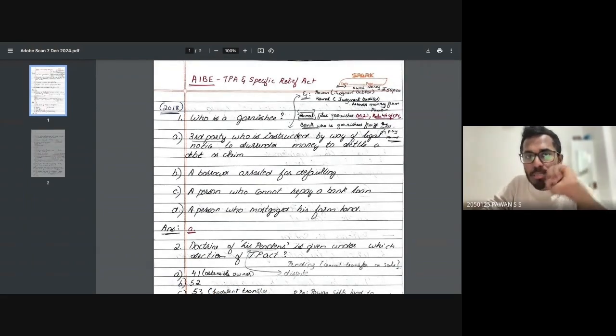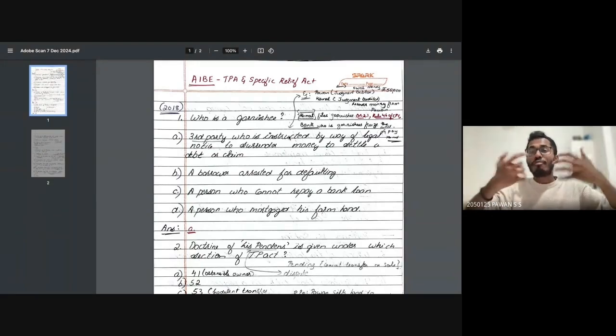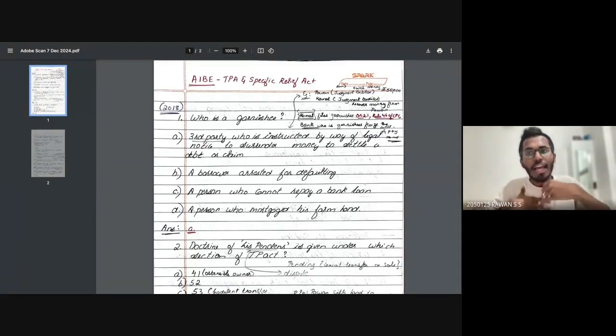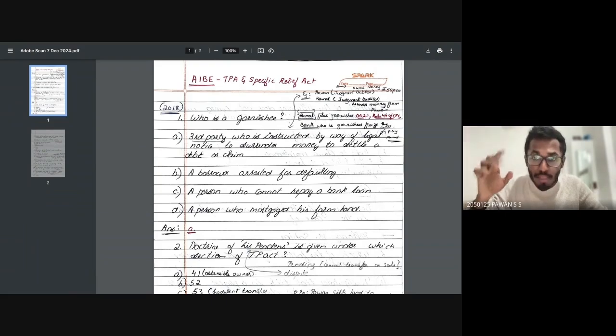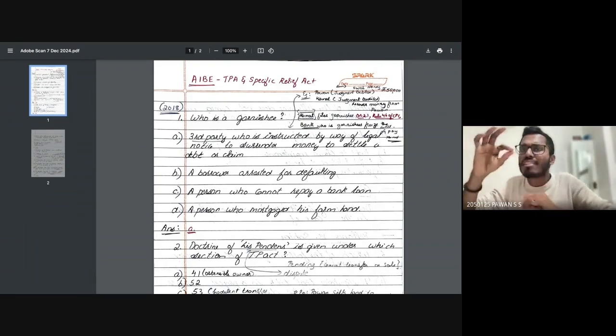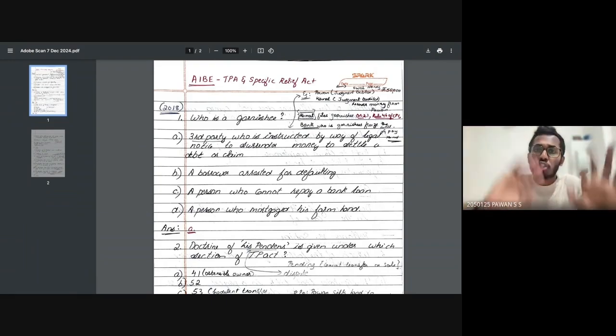Let me give you a very simple example, okay? Just imagine my name is Pawan and your name is Kamal. Now what happened? I am taking money from Kamal, around rupees 50,000. Now I am the judgment debtor and you are known as the judgment creditor. Very simple. Pawan is taking 50,000 from Kamal. Now Pawan is not paying back on the correct due date, or Pawan is not paying at all.